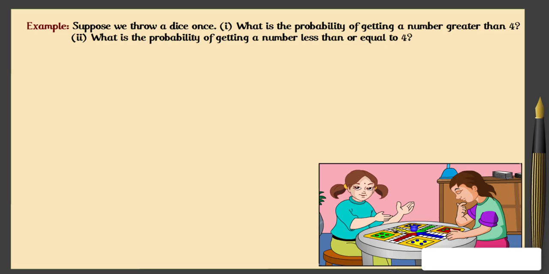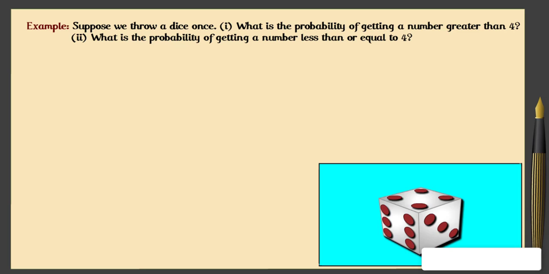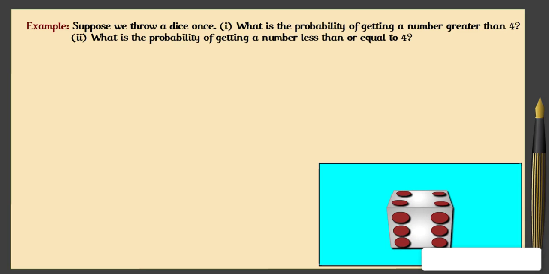Example: suppose we throw a dice once. 1. What is the probability of getting a number greater than 4? 2. What is the probability of getting a number less than or equal to 4? Solution: 1. Let E be the event getting a number greater than 4.